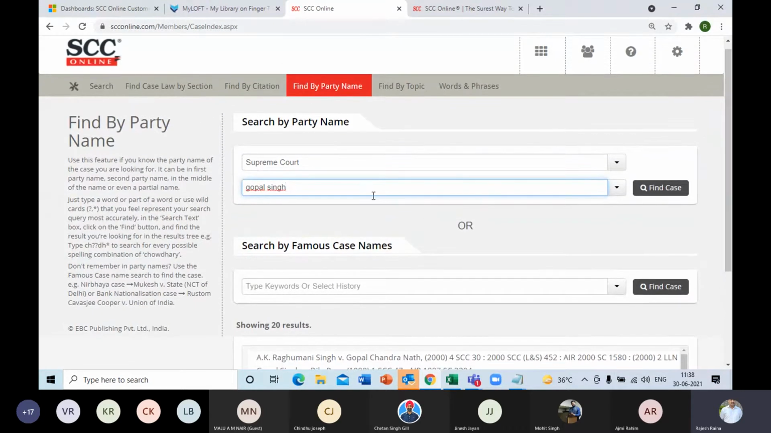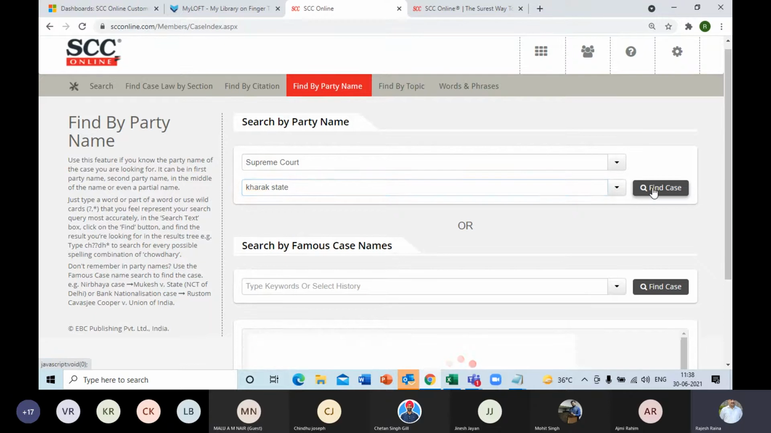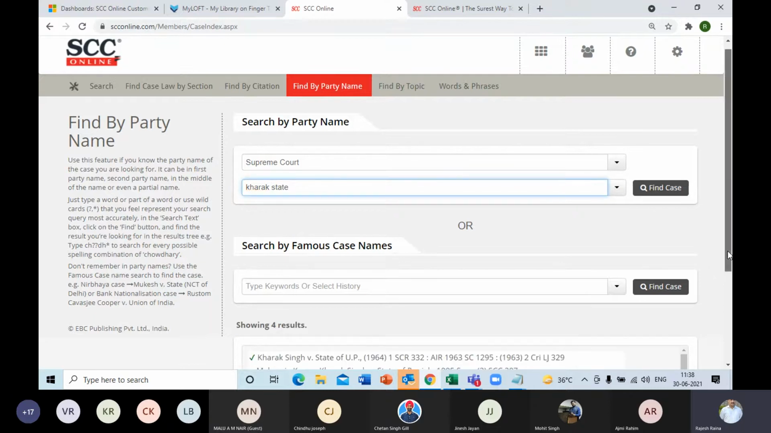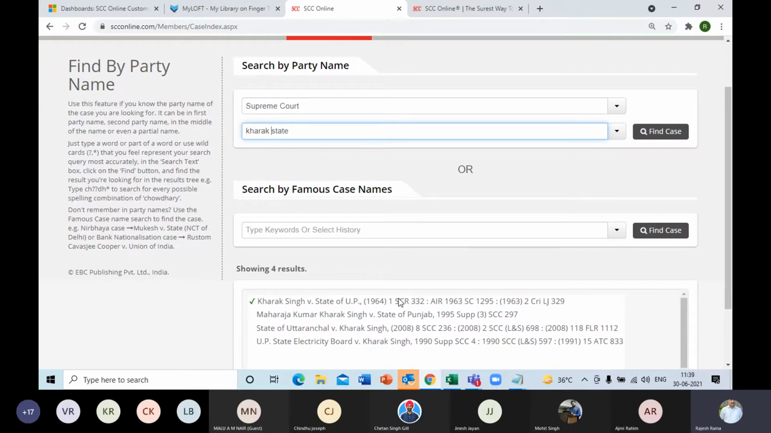So what I can do in that case, I can enter the other party name also. Like I am looking for one on Kharak Singh versus State of Uttar Pradesh. So I can enter both the party names partially, not necessarily the full name of the appellant or respondent. In continuation, in between only a blank space, no versus or v dot, and thereby it will definitely give me lesser results and it's easier for me to identify the one I am looking for.